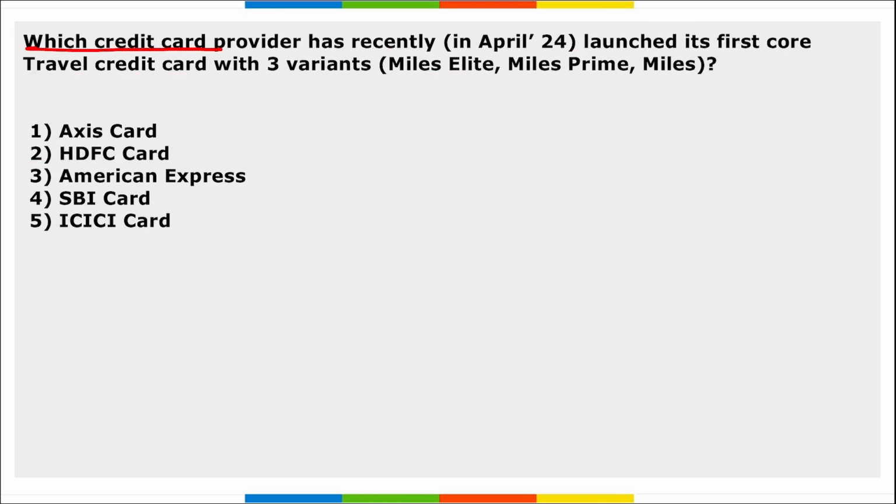Next, which credit card provider has recently launched the first co-brand travel credit card with 3 variants, that is Miles Elite, Miles Prime and Miles? So these were launched by SBI.